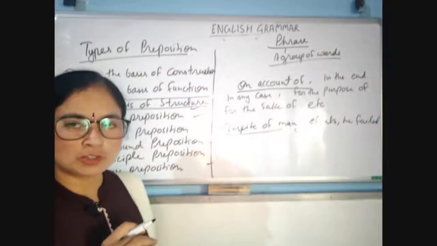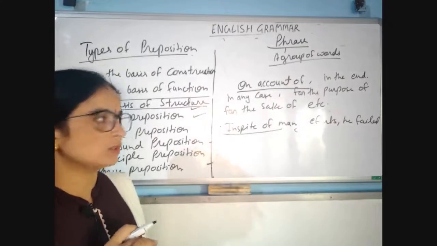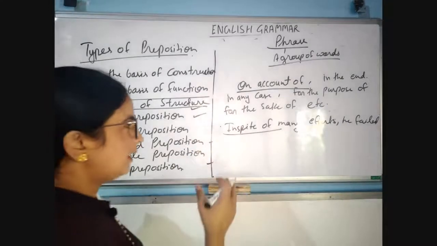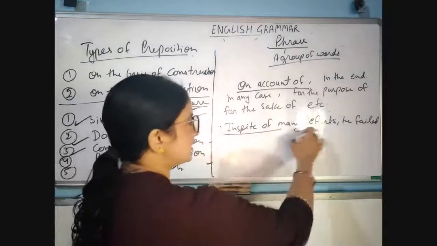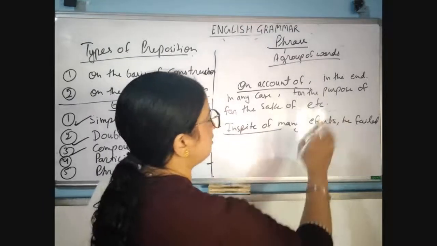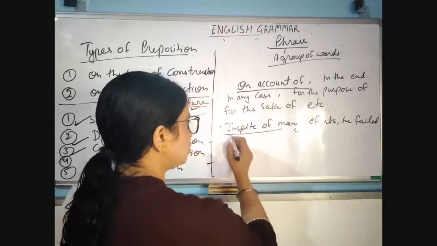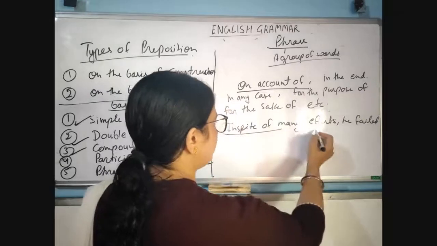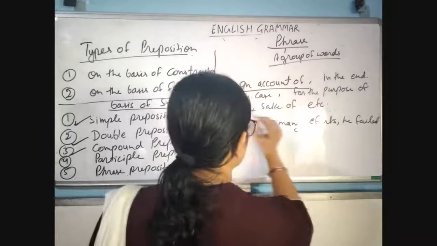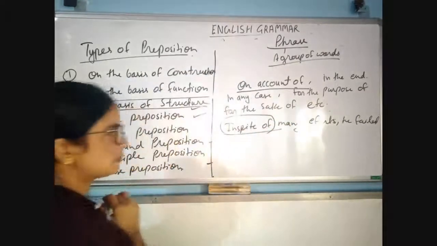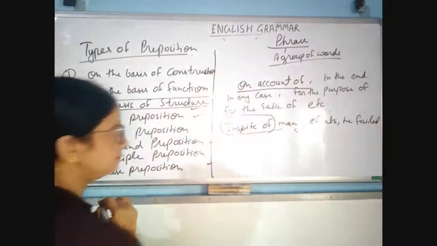What is the meaning of in spite of? के बावजूद. It means बहुत कोशिश करने के बाद भी he failed. वो fail हो गया. So in spite of many efforts he failed. So this is a phrase preposition. Okay.